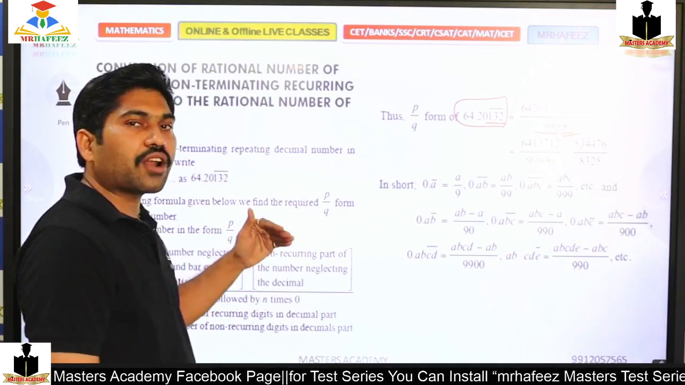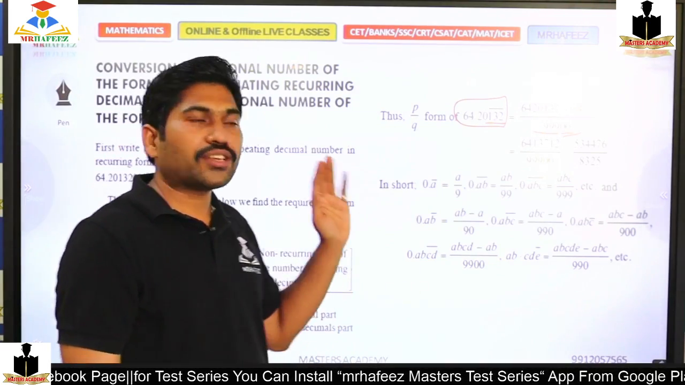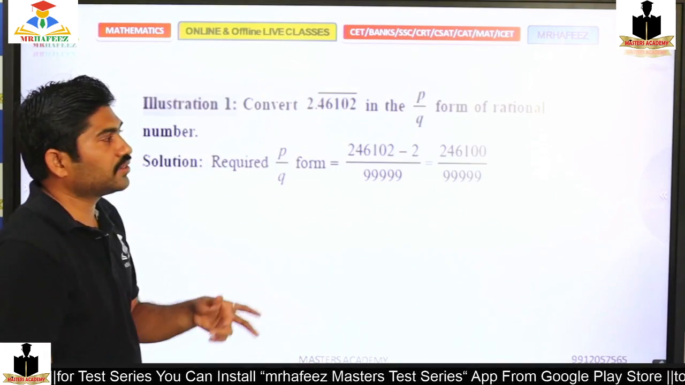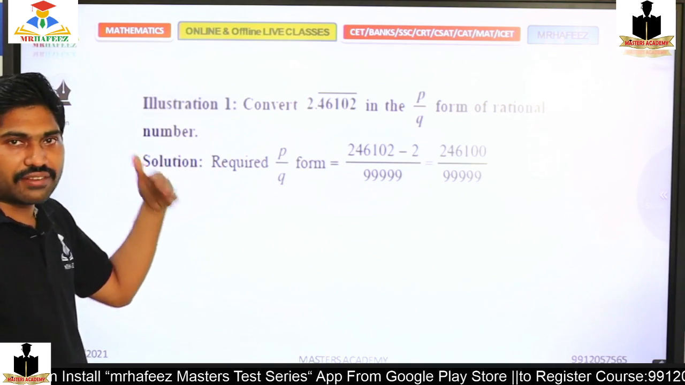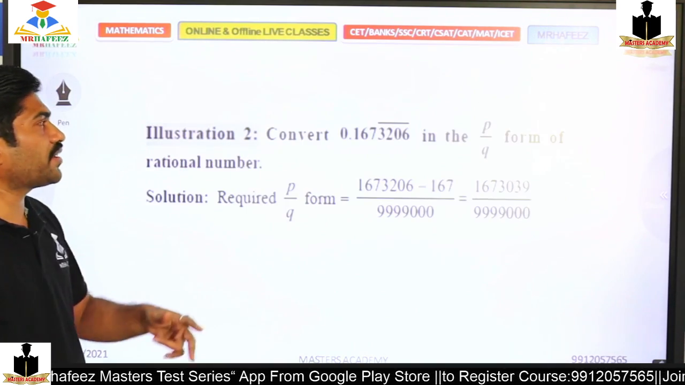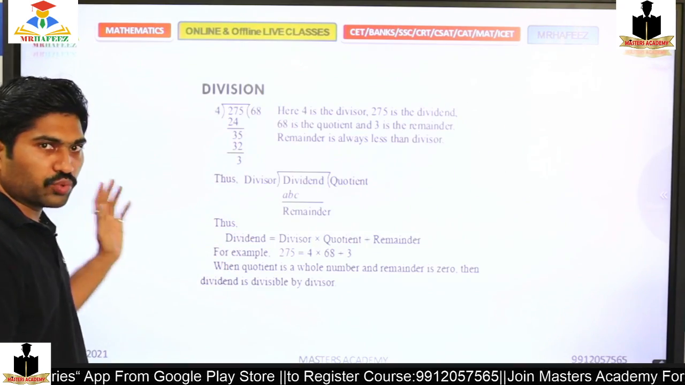So even the non-terminating can be written in a form of p by q. That can be possible by using this logic, this method. This is another example where we can convert this into the p by q form. We have done this, so that's why I'm just moving ahead.